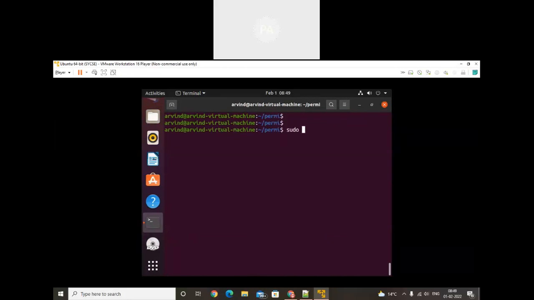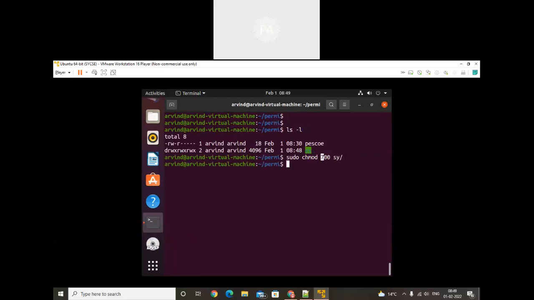sudo chmod, before that let's have a look here, sudo chmod 700. What does it mean? Owner has full permission, group owner has zero permission, and other has zero permission. Okay, so the name of the folder will be sy. Let's see what happens here. Check out.